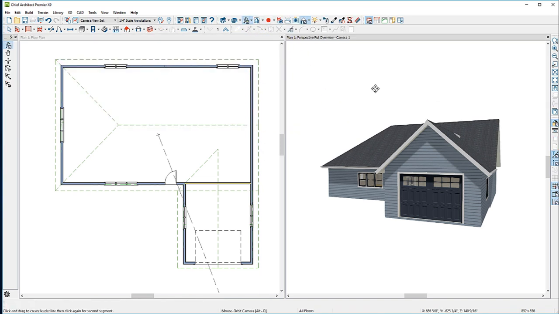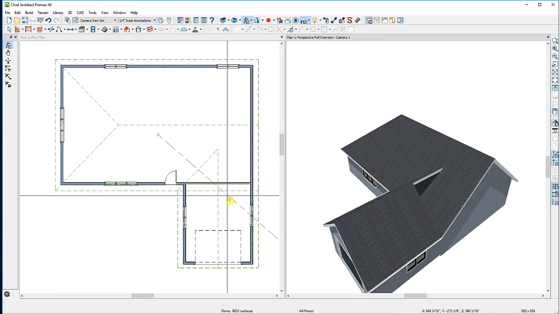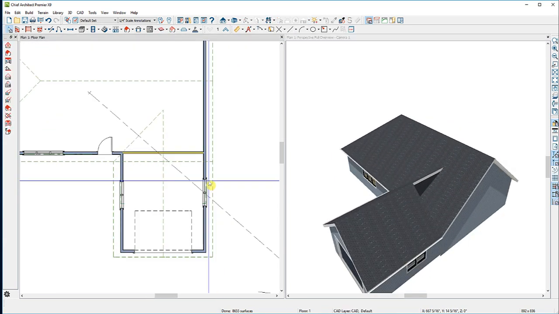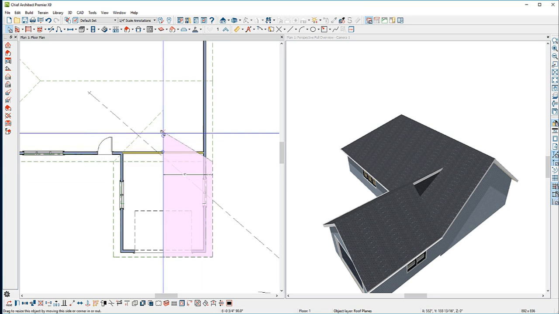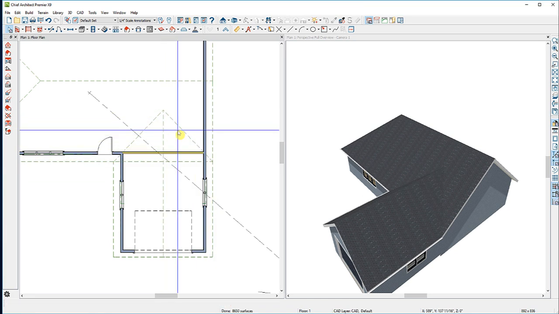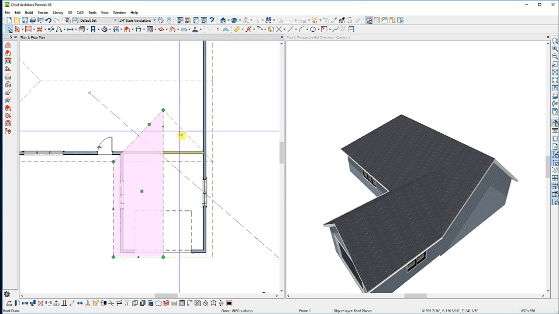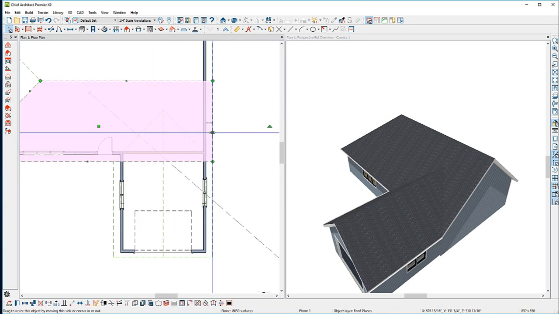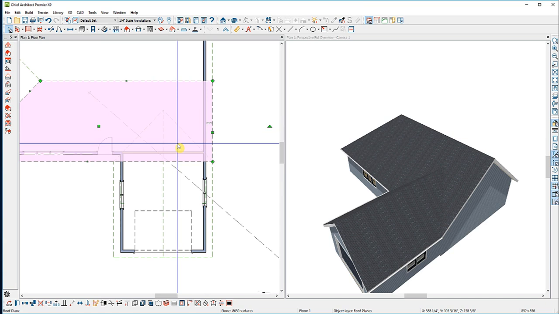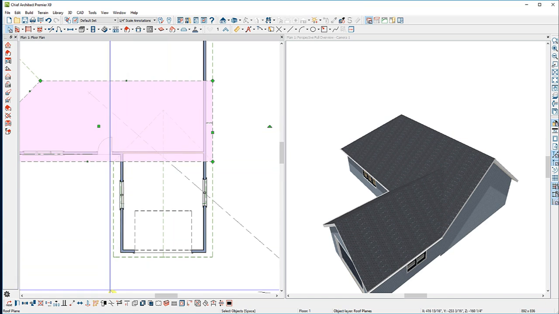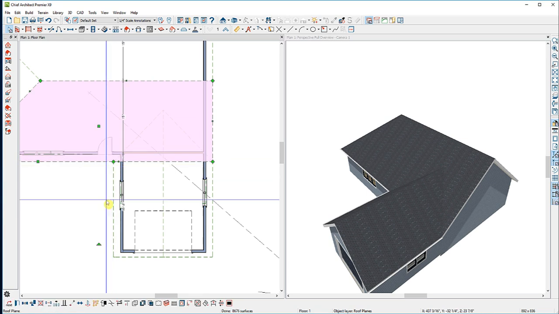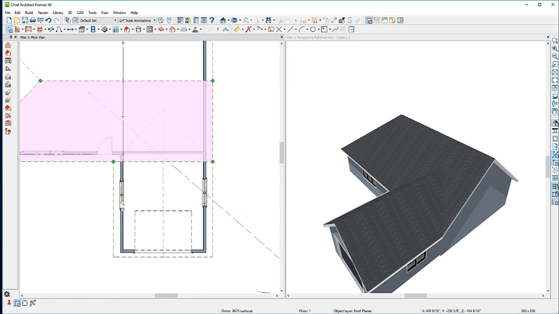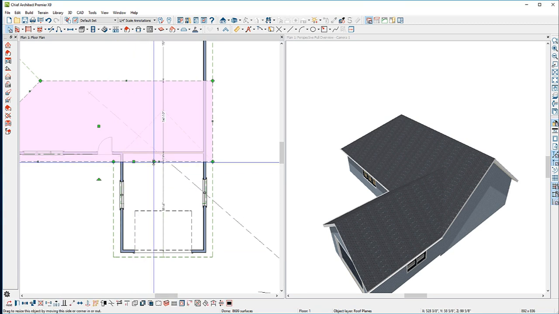Back in my camera view, you can see that we still have a little work to do to close up the roof. So I'll select this roof plane and I'll drag this corner up to close up the hole. But now I have these roof planes that come over the top of this roof plane. So I'll simply edit this roof plane by using my break line tool. I'll put one break here where this valley meets the fascia. Then I'll click on my break line tool again and break it along this edge.